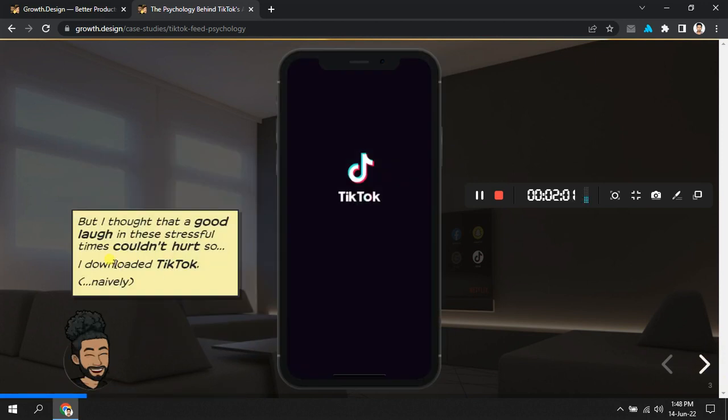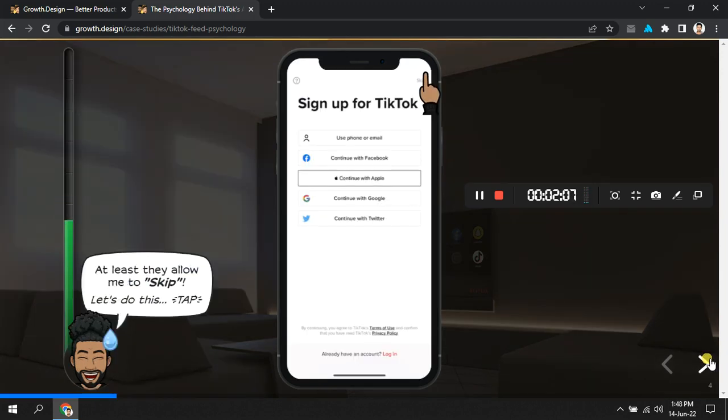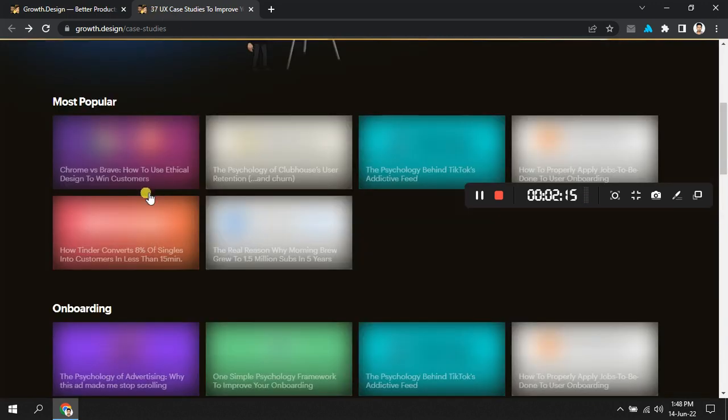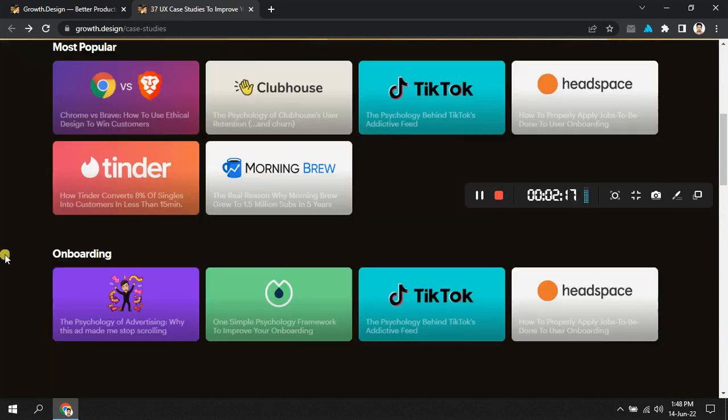This is actually a storytelling style UX case study, and in this way you can see other UX case studies, 37 total UX case studies right now.